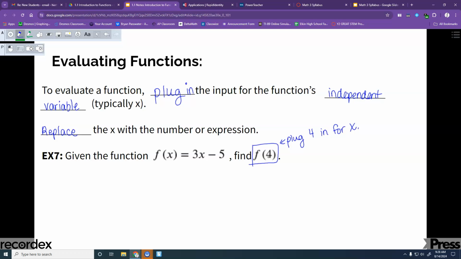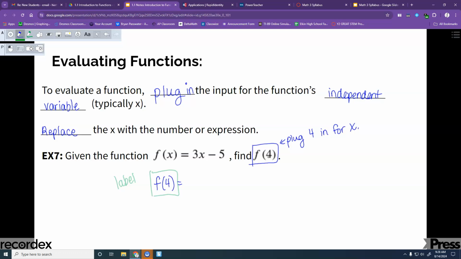When we write this, a lot of times we might write f of 4 equals, because we're replacing that x with a 4. But this part right here is just a label. It lets us know in our work what we were finding. We're not going to do anything with it. It's not f times 4. It's just a label telling us we plugged 4 into this function.